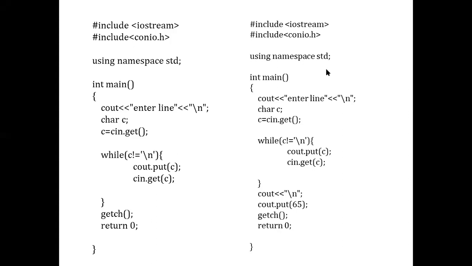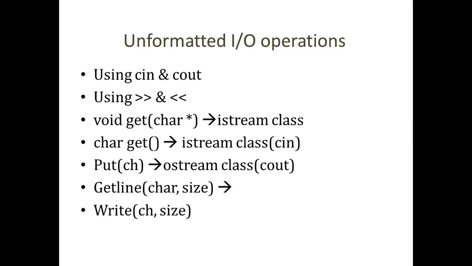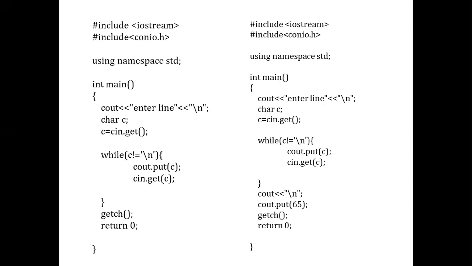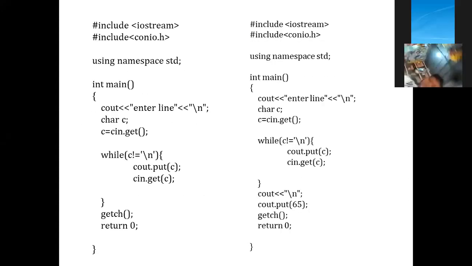This is one more program in which we use the get function and put function, as we have seen previously. Get is a part of the istream class, the input stream class, and put, which sends things to the output window, is a part of the ostream class. Here we use iostream, but it is related to the console, so we use one more header file, conio.h.